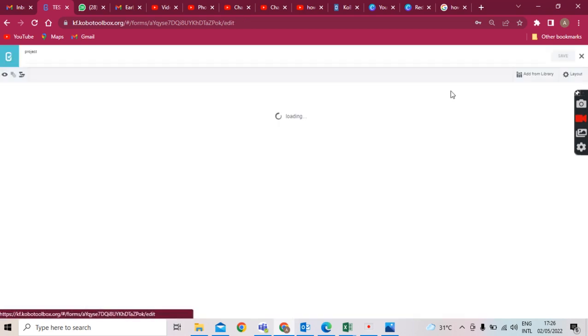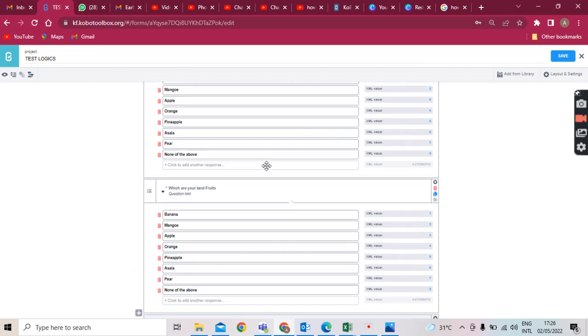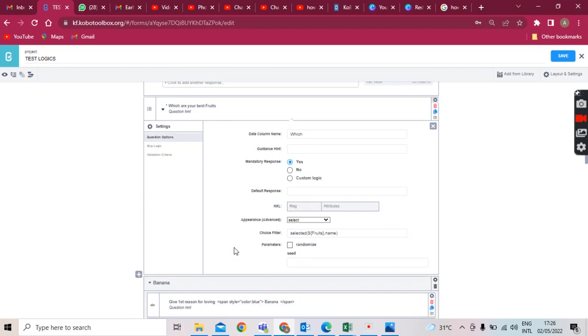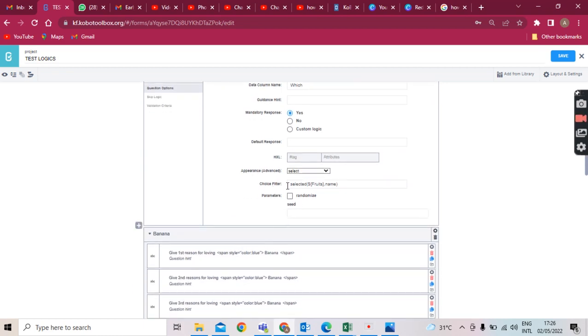And then let's see where the option with the logic is. You come here, you see under filter, choice filter. But if this was not done in Excel, you will not see this choice filtering option. So it's not online. It cannot be done online. It can only be done in the Excel file, which is what I did.